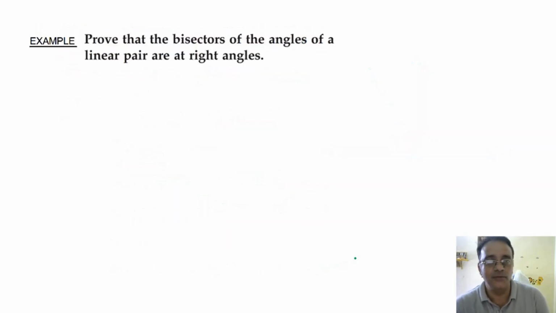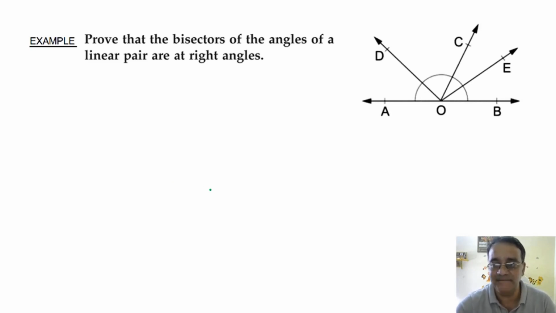Okay, so now we'll move towards one example. This is a very good example. Prove that the bisectors of the angles of a linear pair are at right angles. So पहले एक linear pair बना लेते हैं, right? Linear pair देख लो ध्यान से.